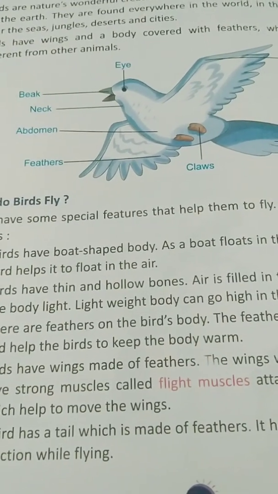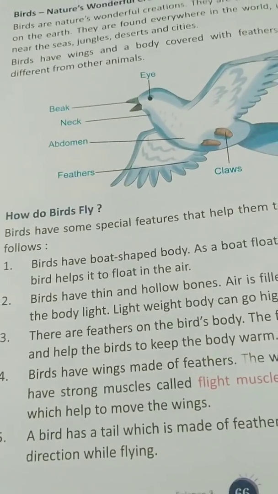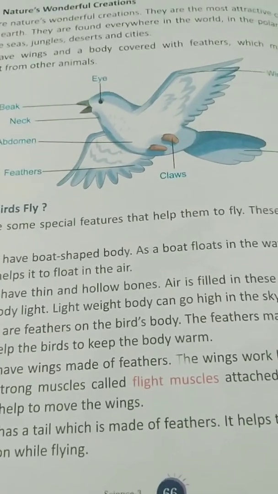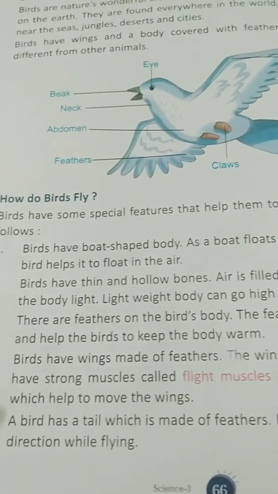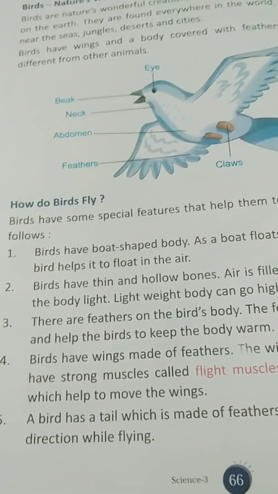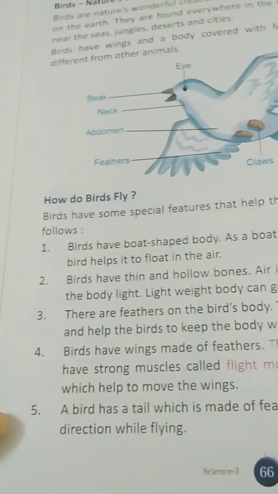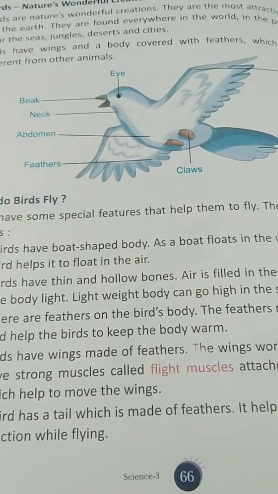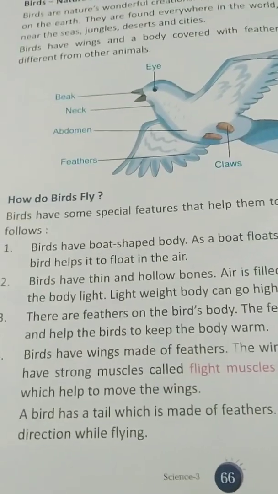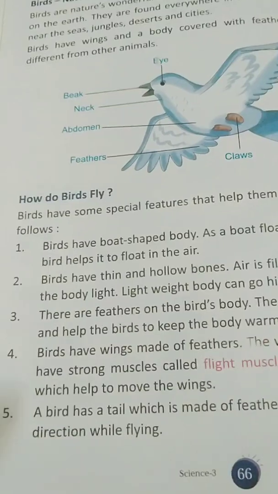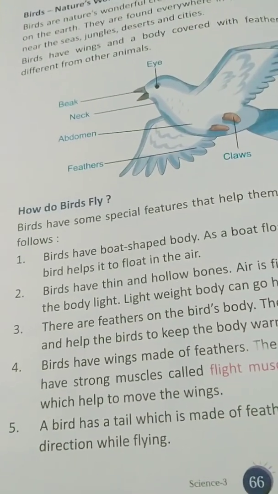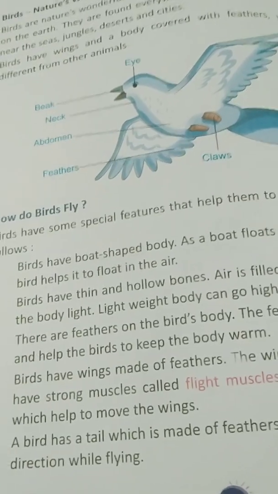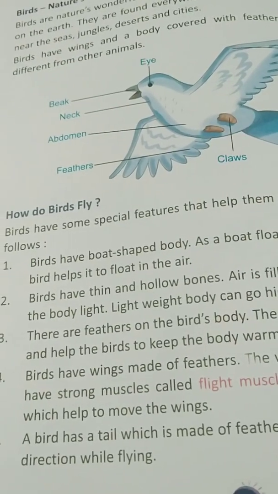The wings work like their arms. They have strong flight muscles attached to the breastbone, which help to move the wings. Fifth one, a bird has a tail which is made of feathers. It helps the bird to change direction while flying. So the bird can change its direction with the help of its tail.